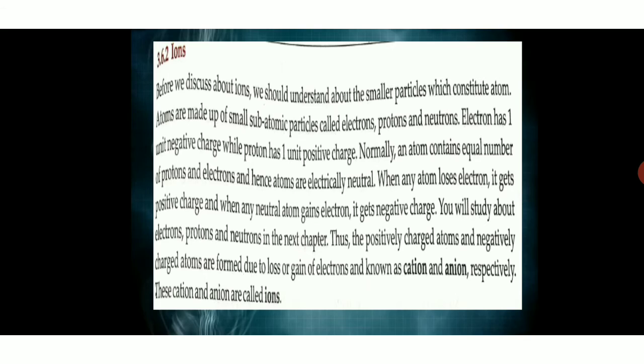So now what are ions? We already know that ions are basically the charged species, right? An atom is basically having 3 parts: electrons, protons and neutrons. The negatively charged particle is an electron. The positively charged particle is a proton, and the particle with no charge is called a neutron.